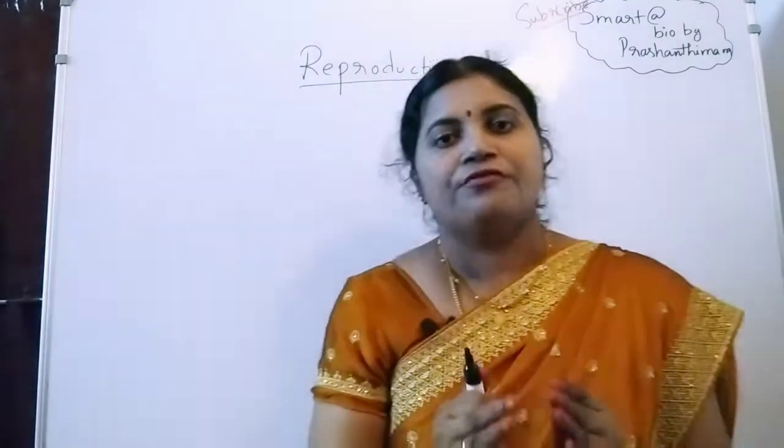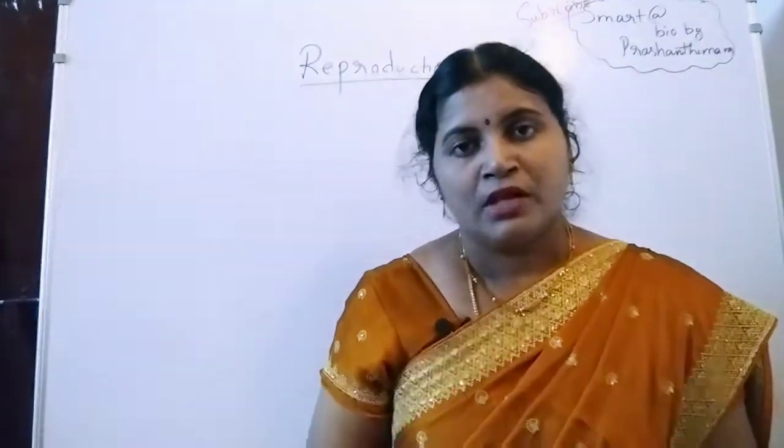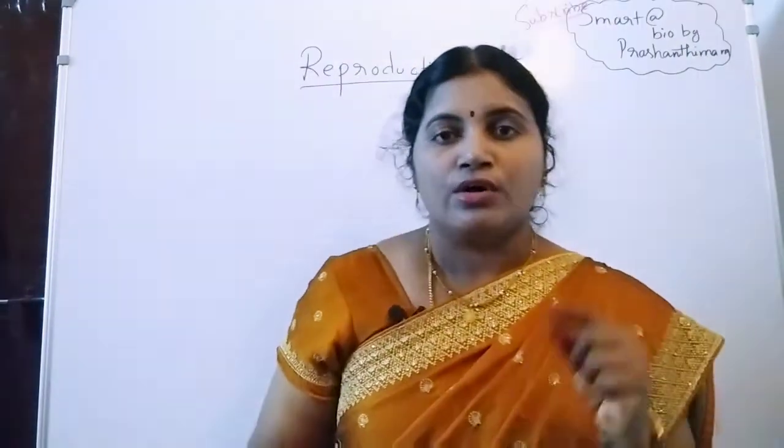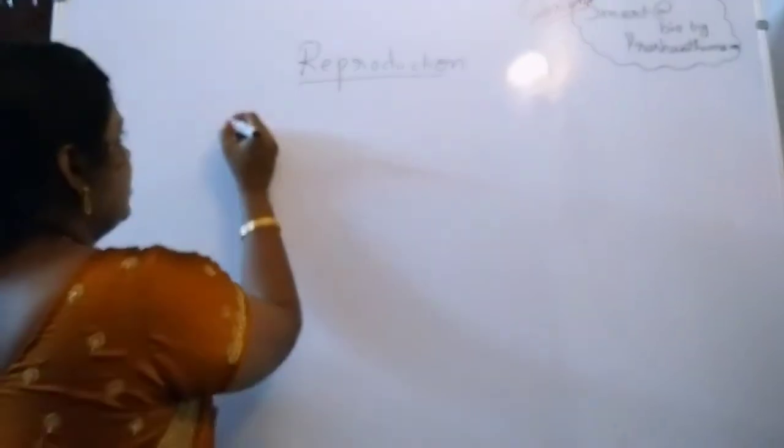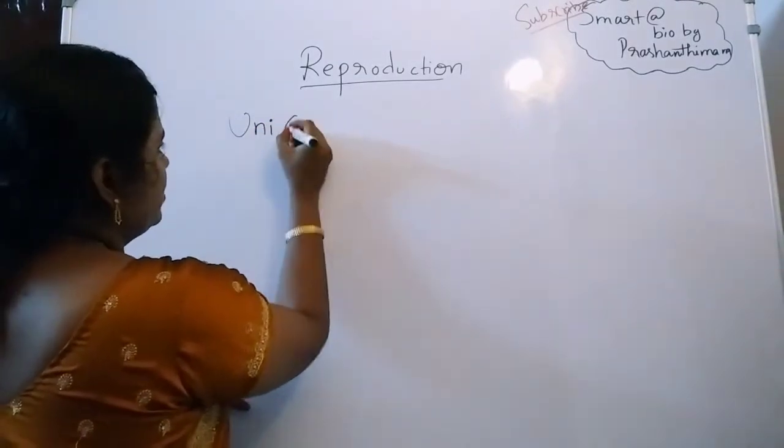Normally, in favorable conditions, we are talking about unicellular organisms. What are unicellular organisms? The organisms which are made up of a single cell.